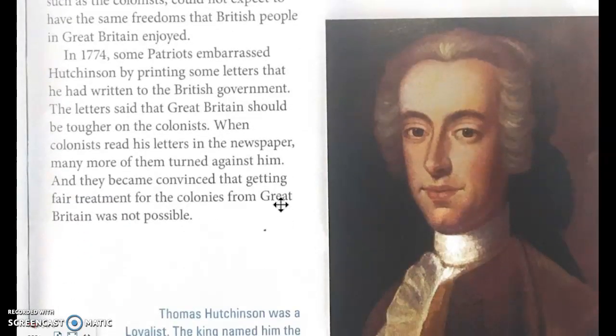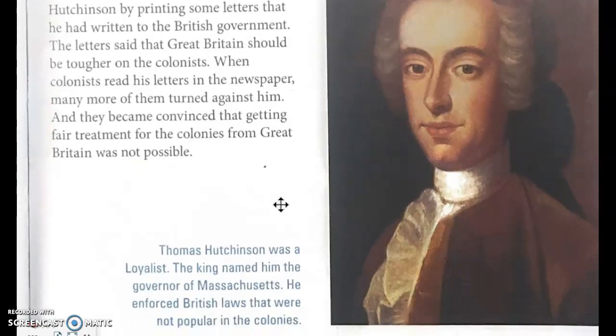In 1774, some Patriots embarrassed Hutchinson by printing some letters that he had written to the British government. The letters said that Great Britain should be tougher on the colonists. When colonists read his letters in the newspaper, many more of them turned against him, and they became convinced that getting fair treatment for the colonies from Great Britain was not possible.